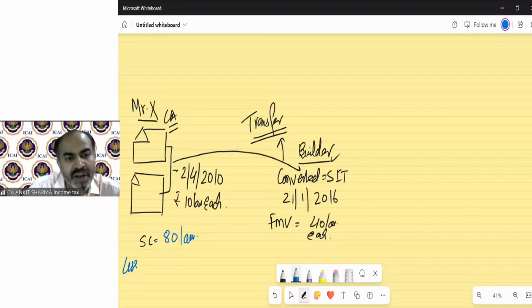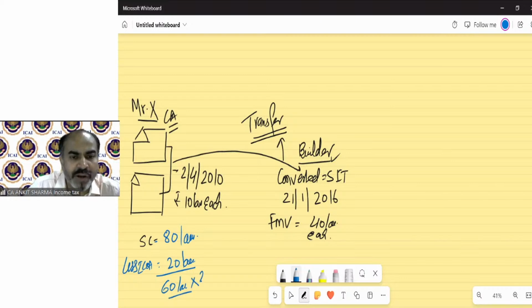And if we are not doing indexed cost of acquisition, I'm just showing you a simple calculation, then 20 lakh will be the cost of acquisition. Almost 60 lakh will be your gain. That will be chargeable to tax at around 20% tax rate. So approximately 12 lakh will be your tax liability if this provision had not been in place.